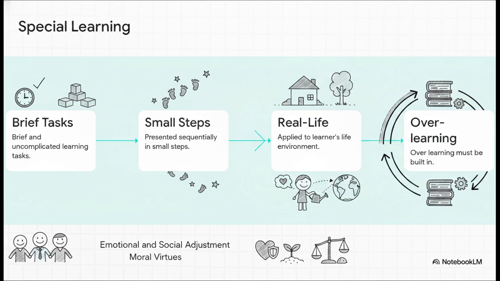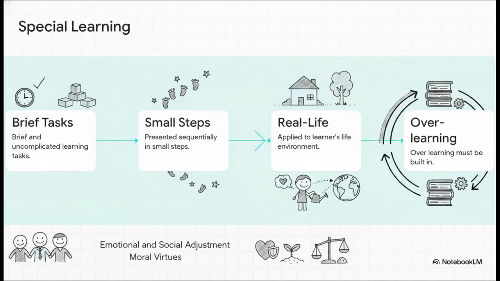The learning tasks must be brief and strictly uncomplicated. They also have to be presented sequentially, meaning the learner proceeds in a sequence of very small steps where every single step builds directly on the previously learned task. It's a real building block approach. Furthermore, abstract theory is pretty much tossed out the window. Learning tasks must be applied directly to objects, problems, and situations in the learner's actual real-life environment. And crucially, step 4, overlearning has to be built into the lessons.